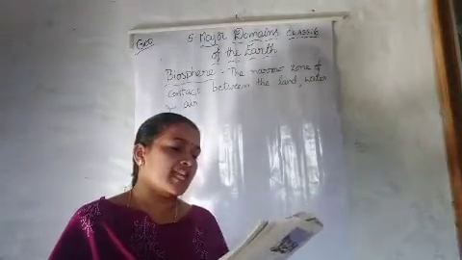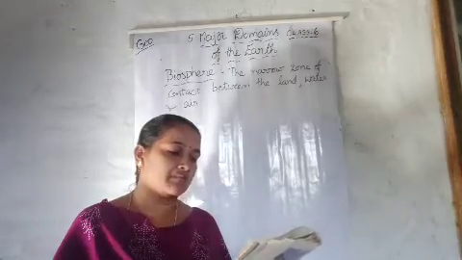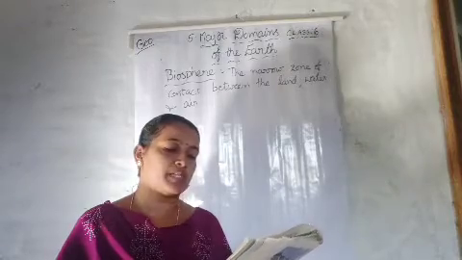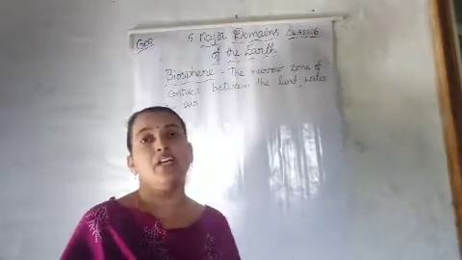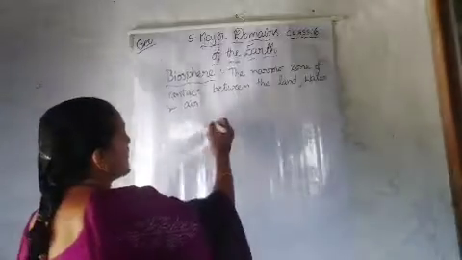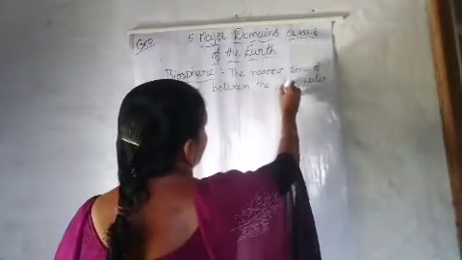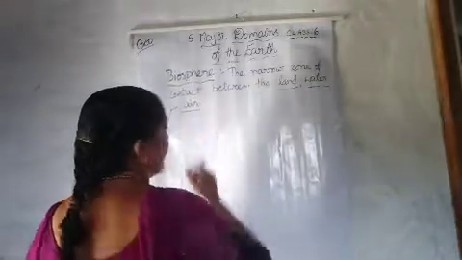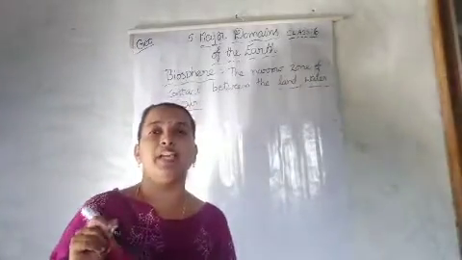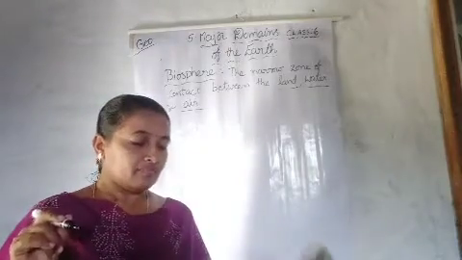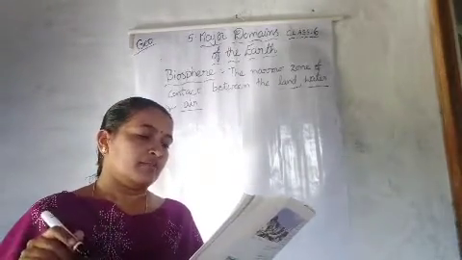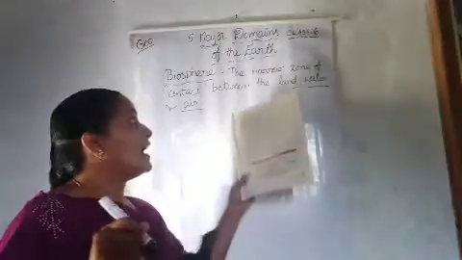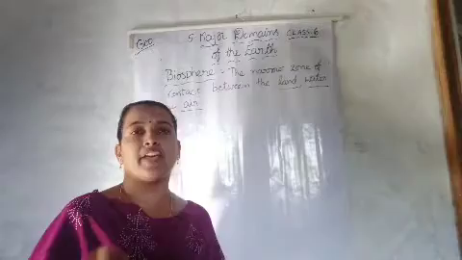There is thus a need to limit the use of resources of the earth to maintain the balance of nature between the domains of the lithosphere, the atmosphere and the hydrosphere. So what we have to do is balance all these: the lithosphere, hydrosphere and atmosphere. If there is balance, and we limit the use of resources, the environment will be very good.